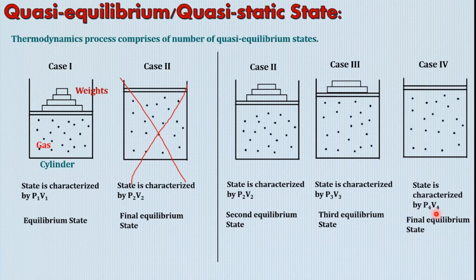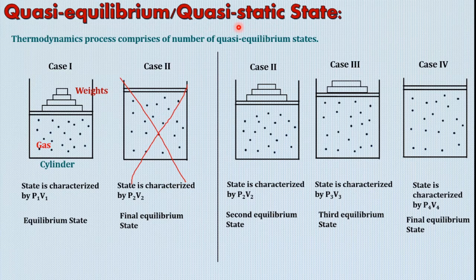Now you see, earlier we considered only two states, and now in between the first and the last states we have two more states, state 2 and state 3. So these states are also equilibrium states. Earlier we used to consider only the first state as an equilibrium state, and the last state also as an equilibrium state, and we could not recognize the in-between states. So these states are called quasi equilibrium states. Quasi means what? Almost equilibrium states or almost static stable states.